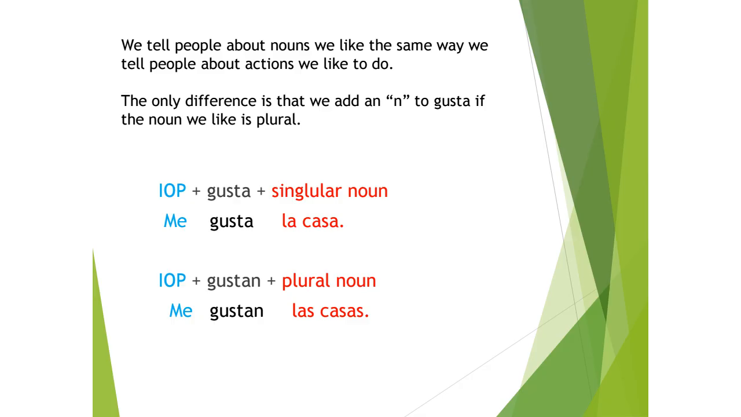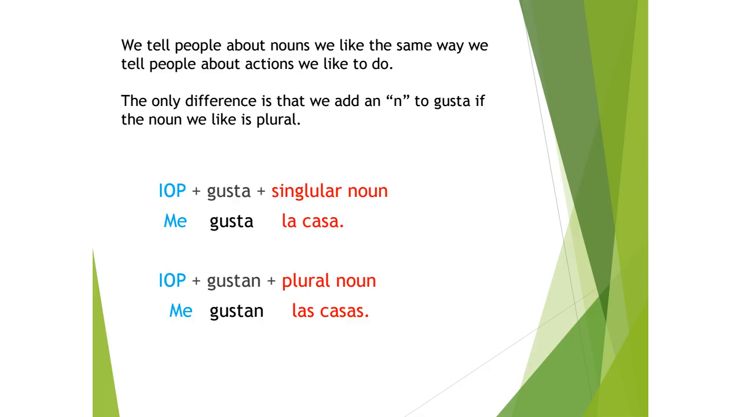So me gusta la casa. It's really the same. It's really easy. You put your indirect object pronoun, me, you take the verb gustar, and you just always use gusta, and then you put your singular noun at the end. So me gusta la casa.